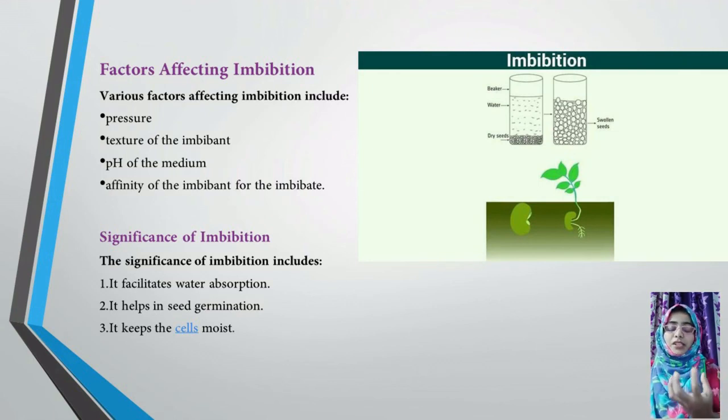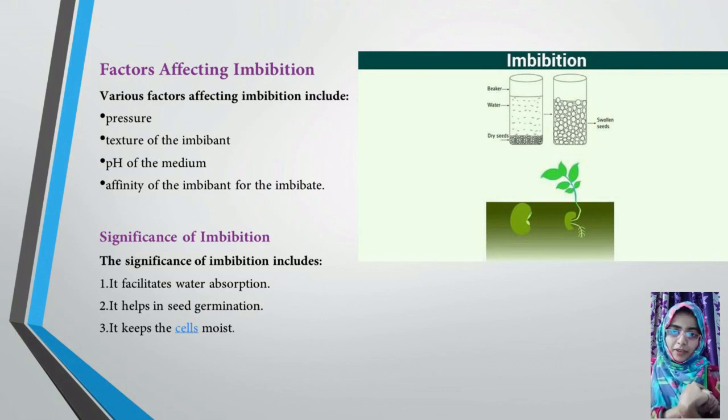If the substance is very acidic in nature, the water cannot pass through it. If it is basic or neutral, it can easily pass. Affinity of the imbibant for the imbibate: we know that seeds are very eager, very hungry for water. Yes or no? So the nature of the imbibant towards the imbibate is a very important factor, which results in more imbibing capacity.